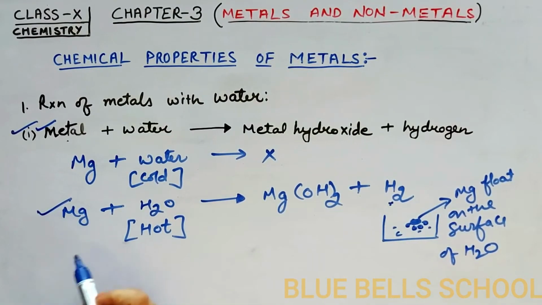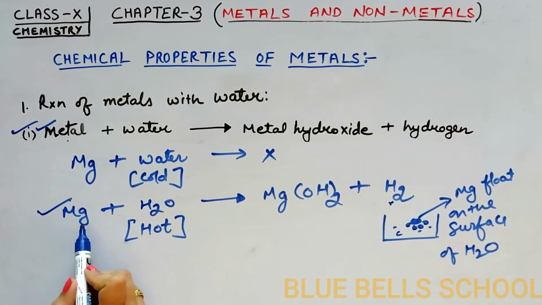One more reaction you will observe in the case of magnesium metal.